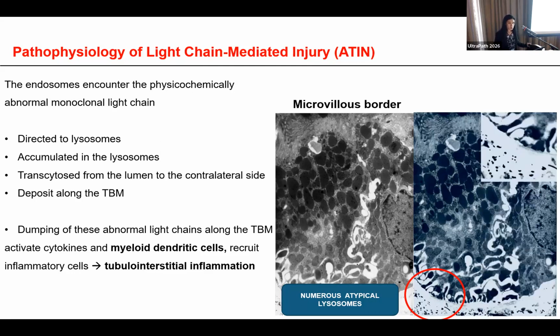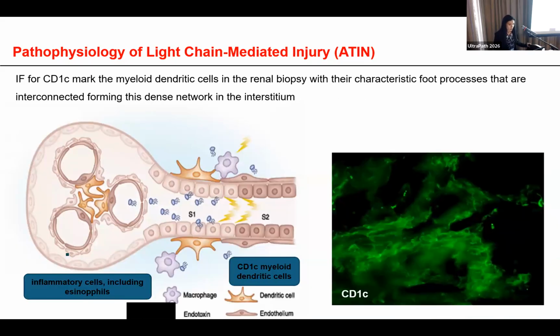Dumping of these abnormal monoclonal light chains in the tubular basement membrane can activate the cytokines. It also activates the myeloid dendritic cells and recruits the inflammatory cells, causing the tubulointerstitial inflammation. This is an immunofluorescence for the CD1C marker, which highlights the myeloid dendritic cells with their characteristic long cytoplasmic processes that are interconnecting, making this dense network in the interstitium.